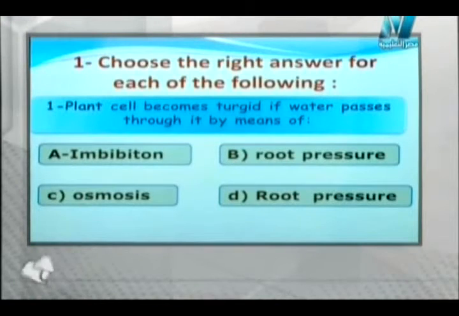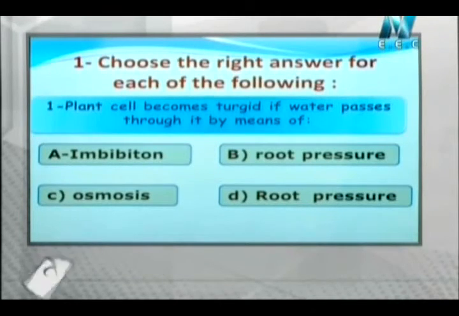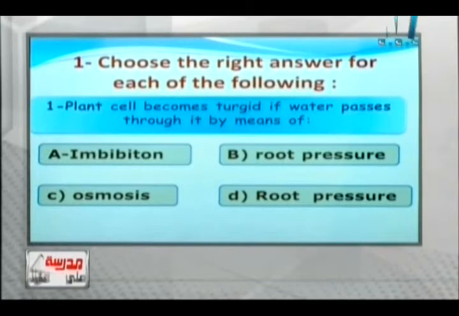The first question says: choose the correct answer. A plant cell becomes turgid if the water passes through it by means of dots. When it talks about turgidity, the choices are imbibition, root pressure, osmosis. Root pressure again, Mr. Yahya, what answer will you give? It's osmosis, Mr. Sherif.